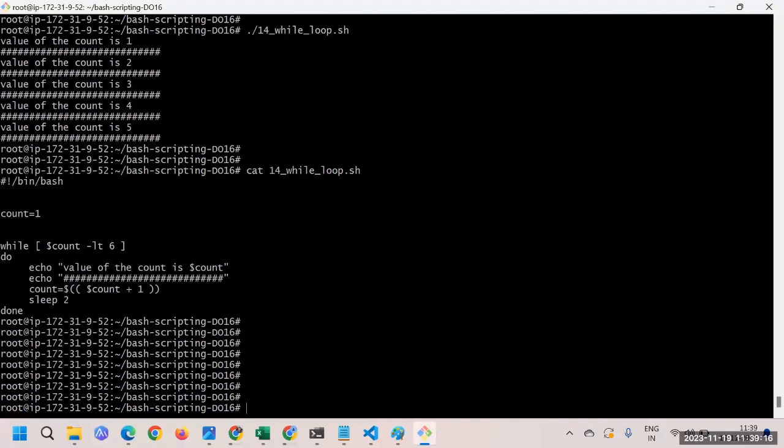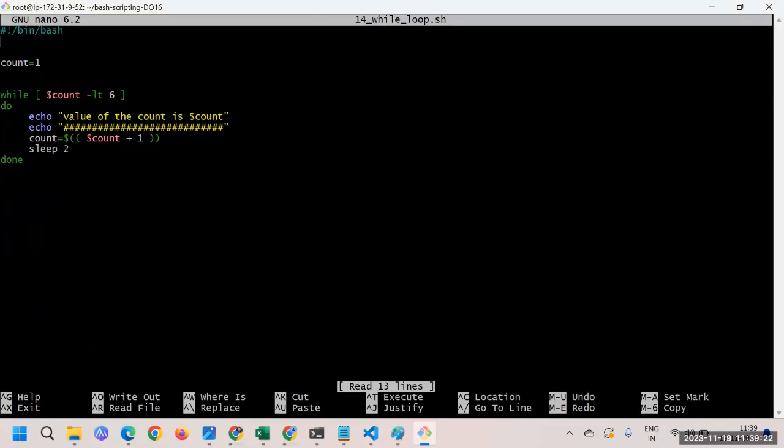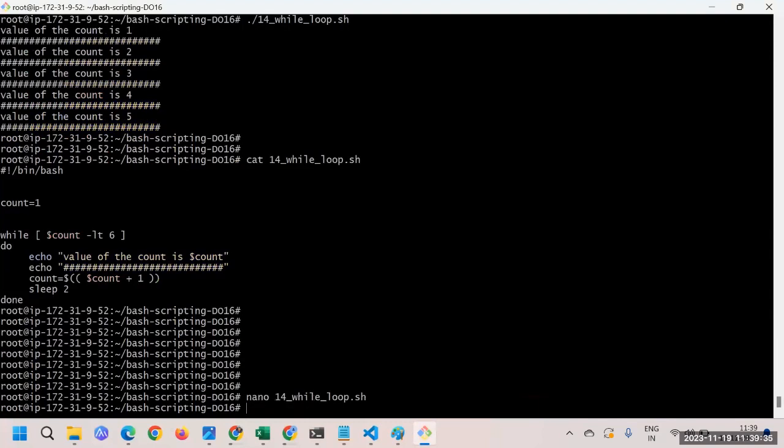I think it is LE. I'm not sure exactly, but let's try to execute. Less than or equal to, you said, right? Now in this case we are expected to print the 6 also. Let's save it and try to print it.